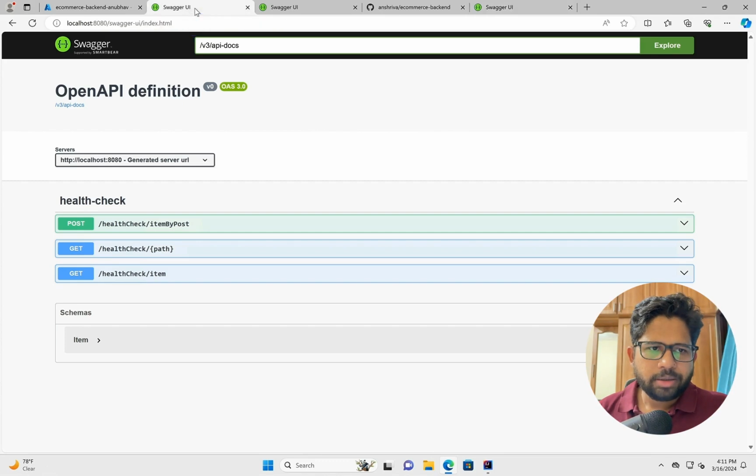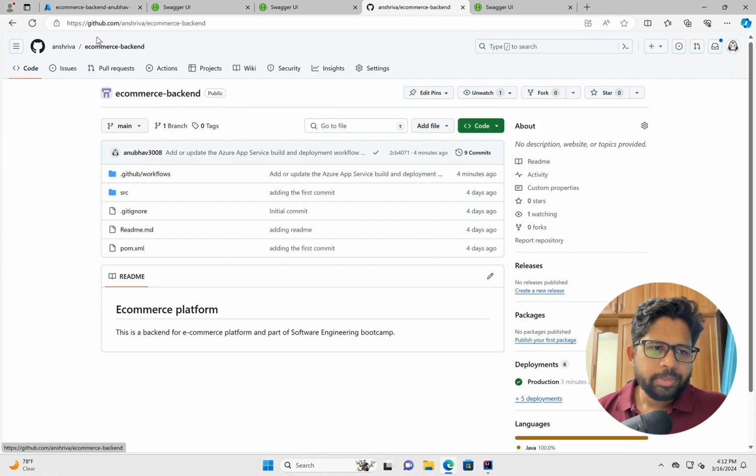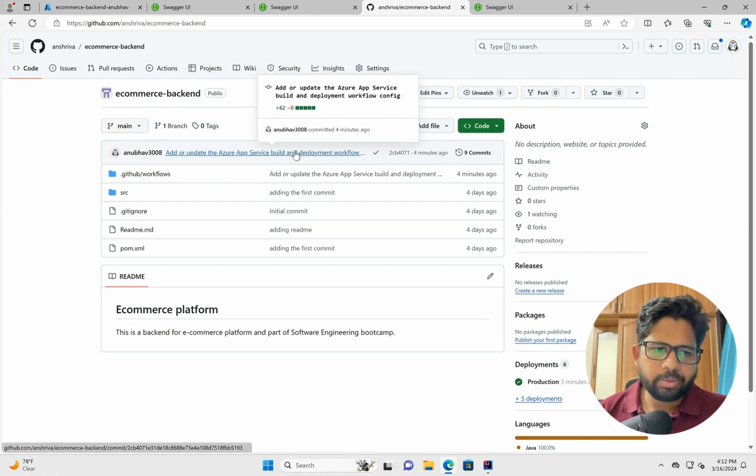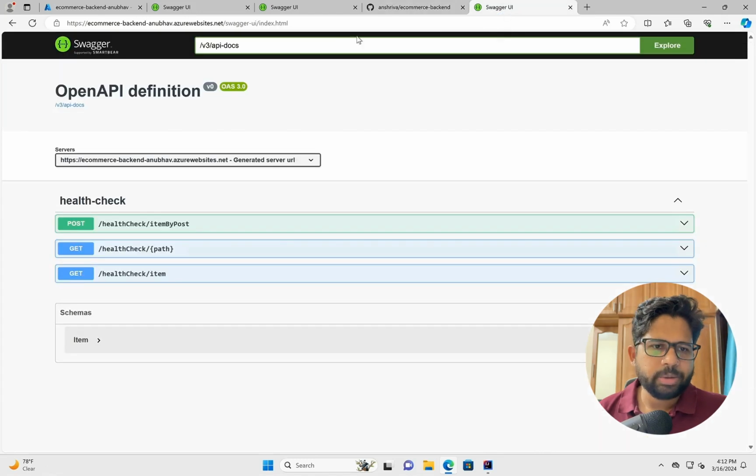So you saw earlier that we were able to run things on local using localhost 8080. Then we gave the IP address of our VM and we can still access the same thing. The only challenge with this approach is that we would need to maintain the VM. We need to make sure that the VM doesn't go down. And the third approach was using the GitHub code base. Basically, we give the endpoint of this GitHub, and using the pipeline concept of Azure, whenever a new code change happens in this particular branch, automatically the changes will be deployed here.